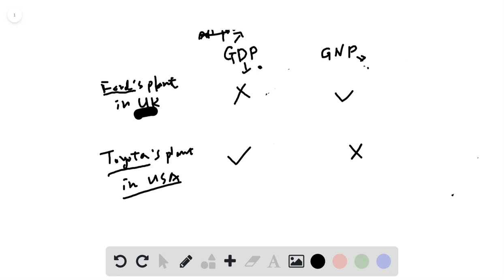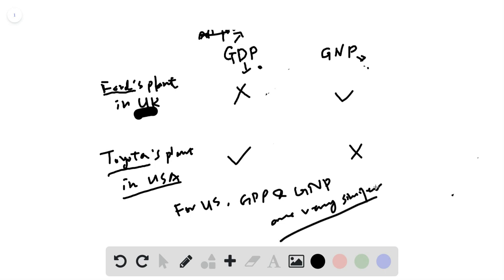And as for whether or not the difference between GDP and GNP is large in the United States, the answer is no. So for the US, GDP and GNP are very similar. So basically, you can think of all the goods and services produced within the United States as mostly produced by US citizens and US companies. That's why the difference between GDP and GNP in the United States is not very large.